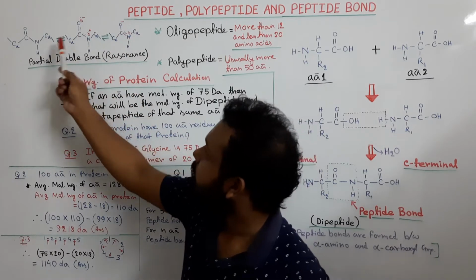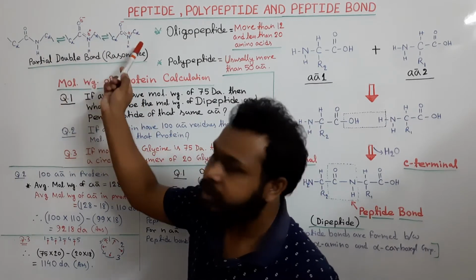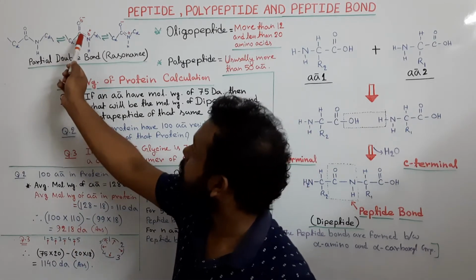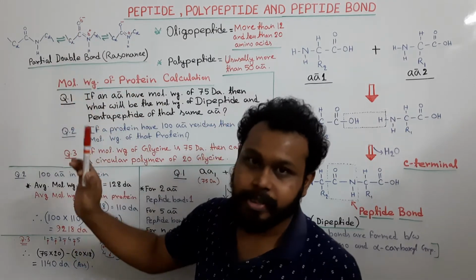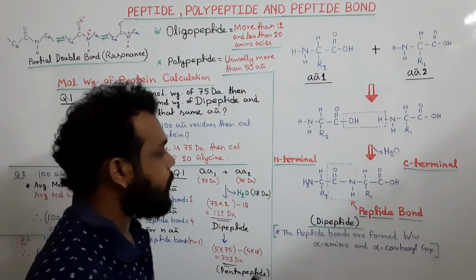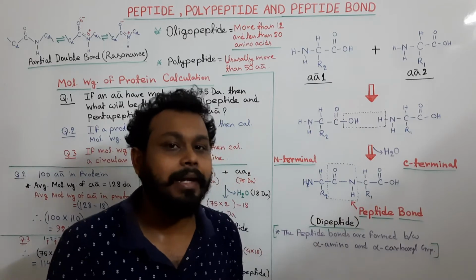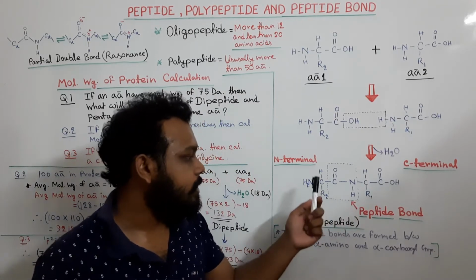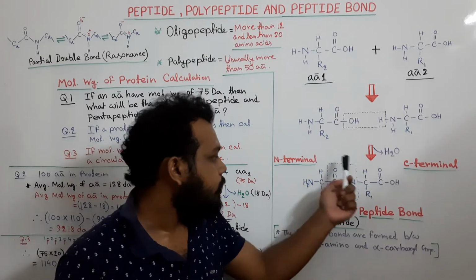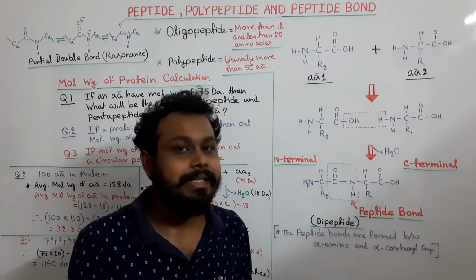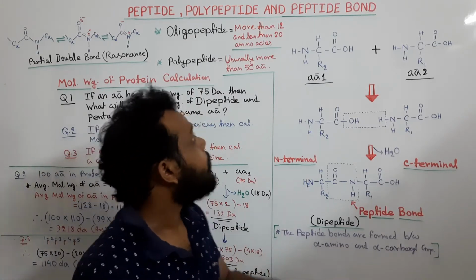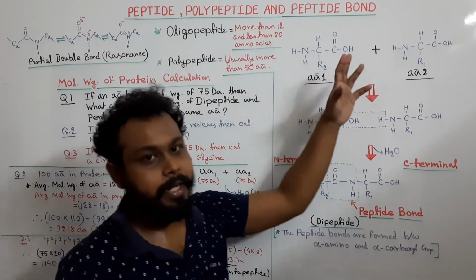So here an equilibrium of the three structures is present in nature. So a partial double bond structure is present because of resonance. Because of this character, this peptide bond has a rigid planar structure. Because of this partial double bond character due to resonance, this peptide bond has a rigid planar configuration. Okay, so this is all about the peptide, polypeptide and peptide bonds.